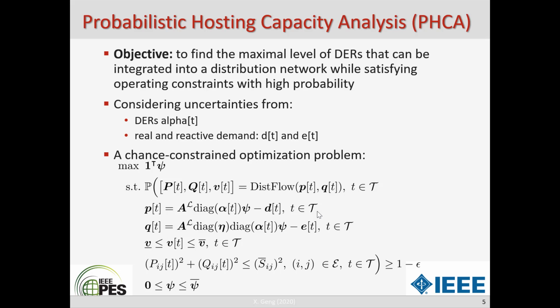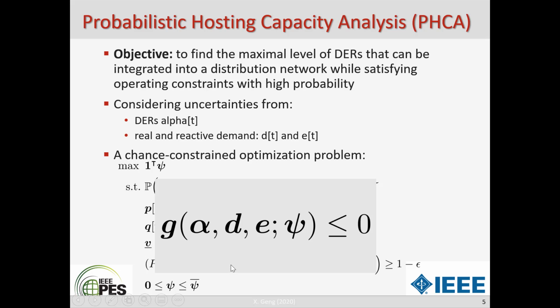Here we present a probabilistic version. The objective is to find the maximum level of DERs that can be integrated into a network while satisfying all the operational constraints, such as DistFlow equations, nodal balance, voltage within limits, and line flow within limits. Here is the complexity: we have a chance constraint. We want the inner constraint, or the operational constraint G of psi, to be satisfied with high probability, at least 1 minus epsilon. Epsilon here is a tiny number like 1%.